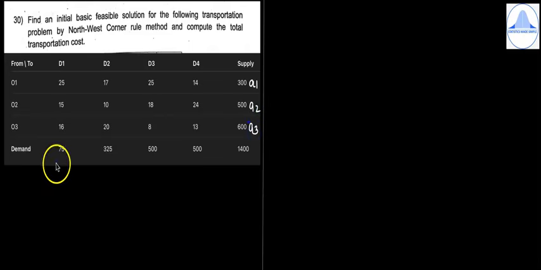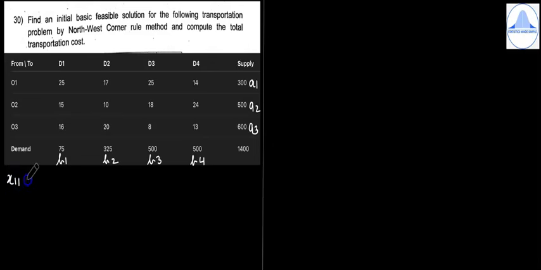Then the demands are the requirements. This is B1, this is B2, B3 and B4. So when we add up the Ai's and when we add up the Bj's, we get 1400. So it is a balanced transportation problem. So let us start with the first allocation in the cell 1, 1.